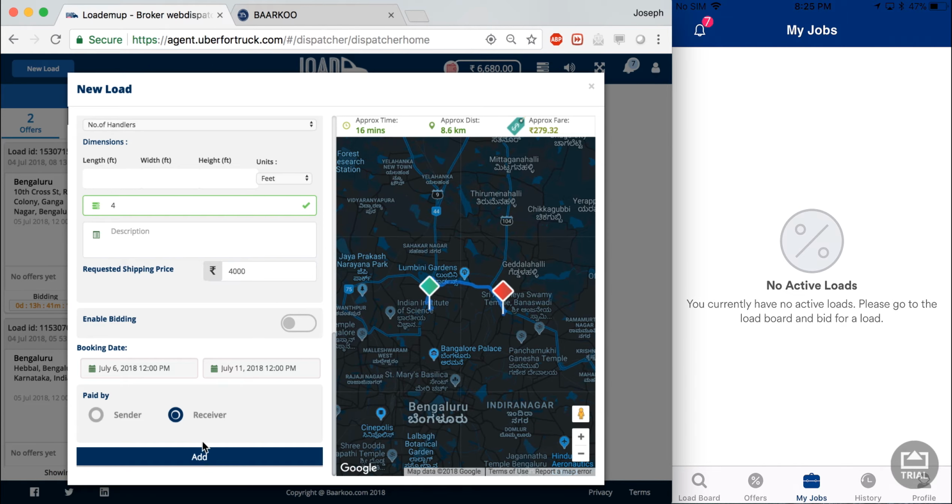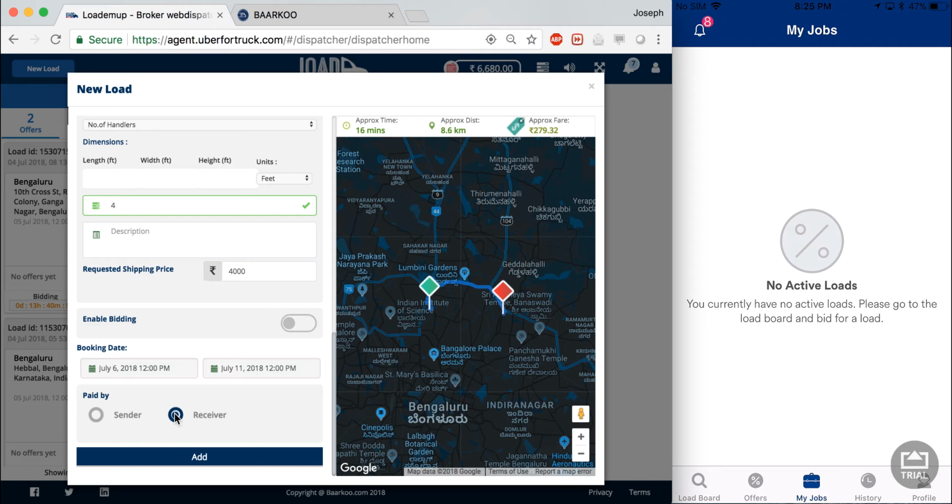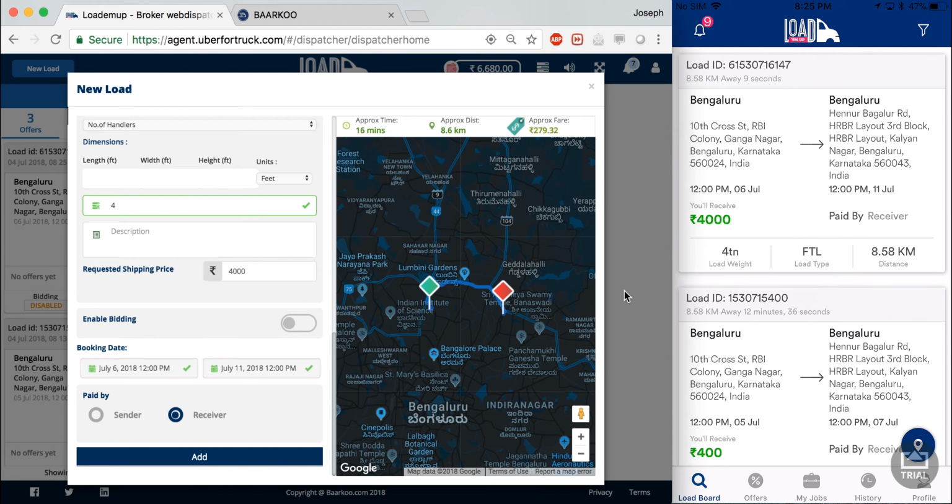And in the second case, I am saying that the receiver will pay for it in cash because I don't want to upset my wallet balance, because that is something that I want to show you after the amount has been deducted after my previous booking. So in my second case, I'm going to do it as a paid by receiver load, which will obviously be in cash. So I add the load. As you can see, the notification has come, and the first load on my load board is the new load that I've added.